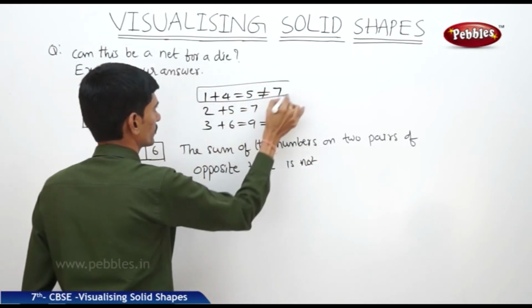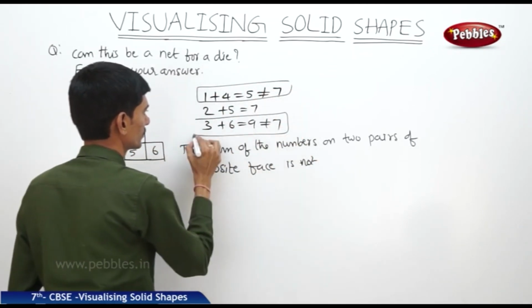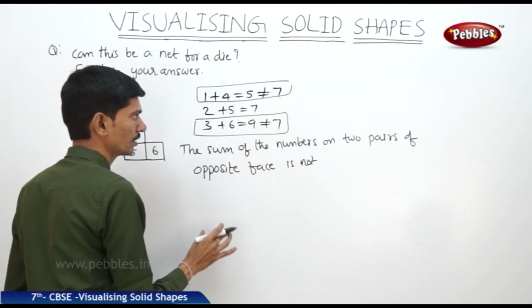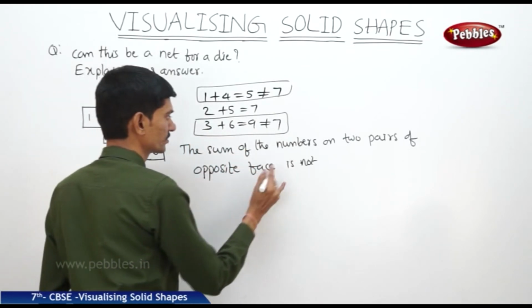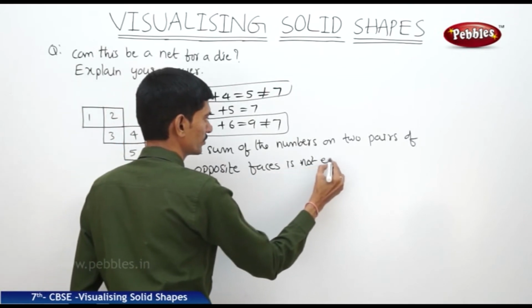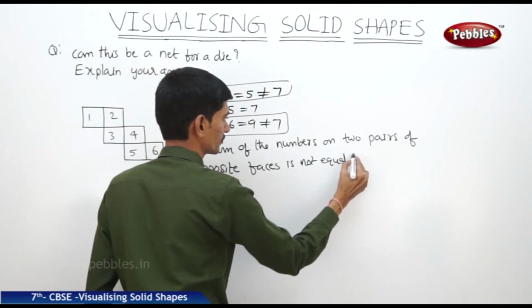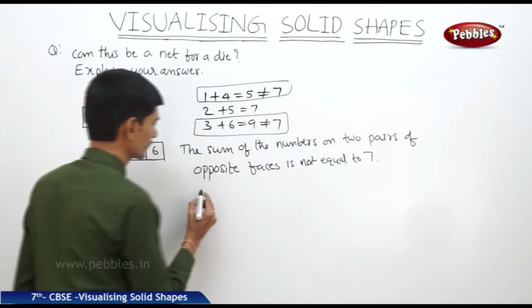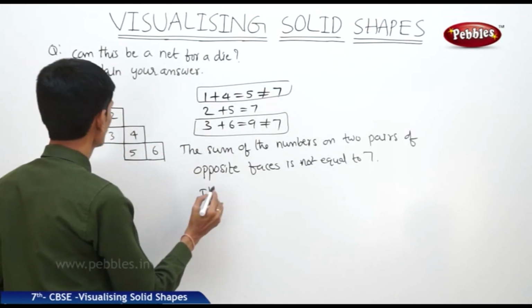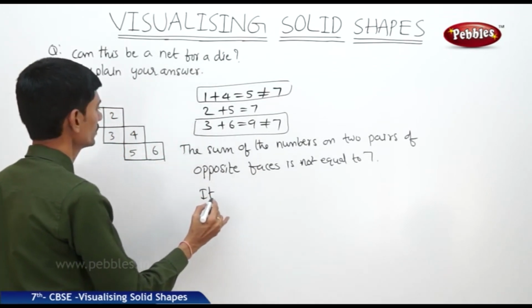So this pair and this pair, the sum of the numbers on two pairs of opposite faces is not equal to 7. Therefore, it is not a net for a die.